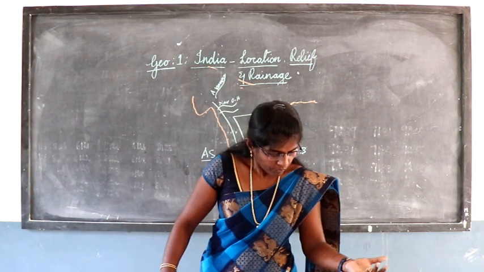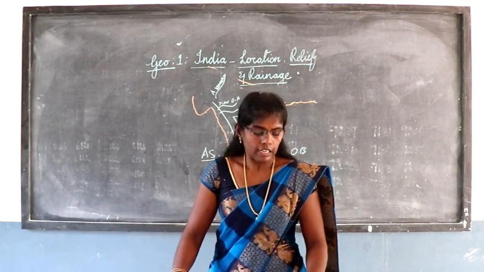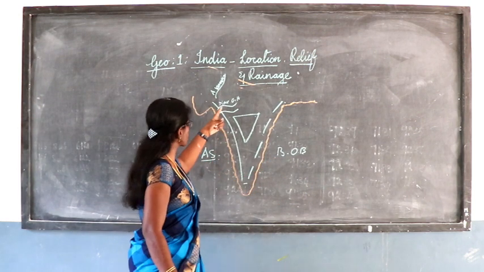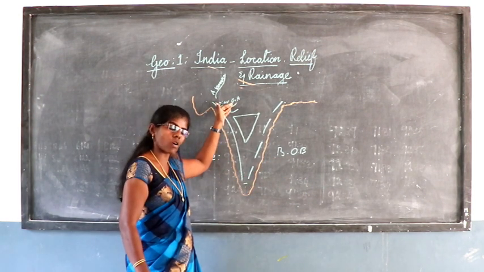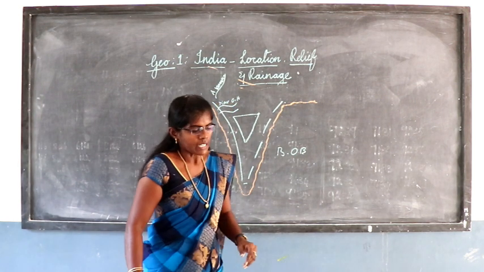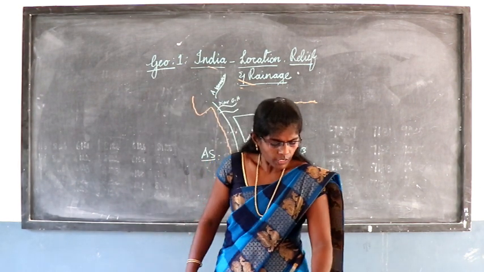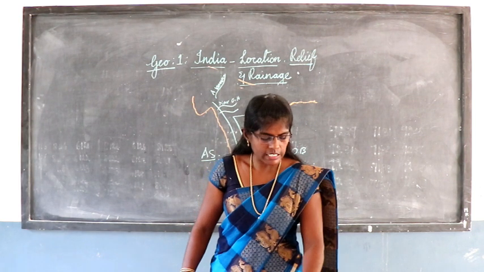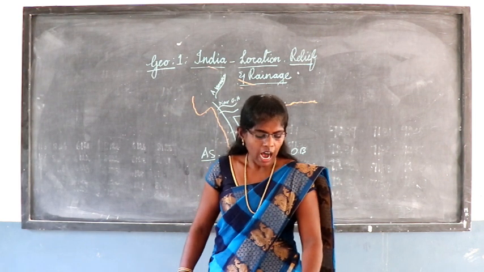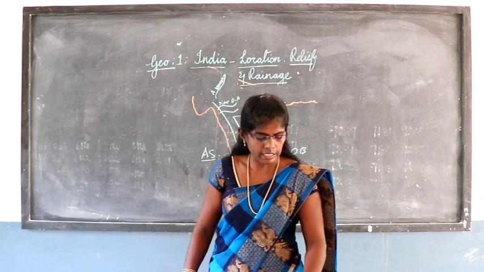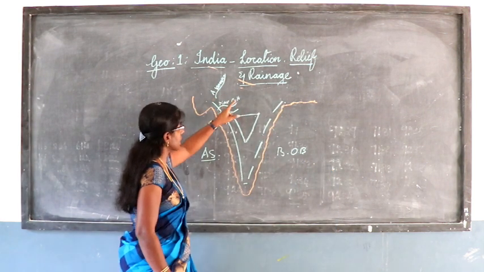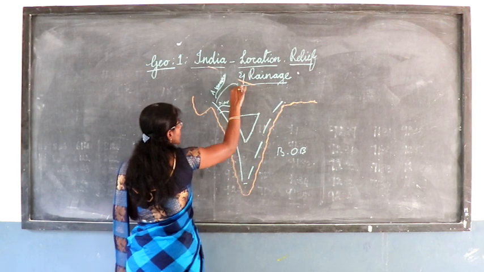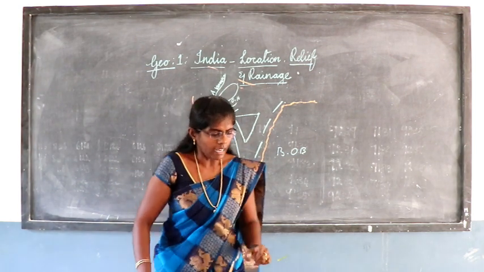The next one is the Central Highland. I already mentioned that the area north of the Narmada is called the Central Highland. It extends between the Narmada river and the northern Great Plains. The Aravalli forms the west and northwestern edge of the Central Highlands. In between the Aravalli Ranges and the Narmada, all this area is the Central Highland.